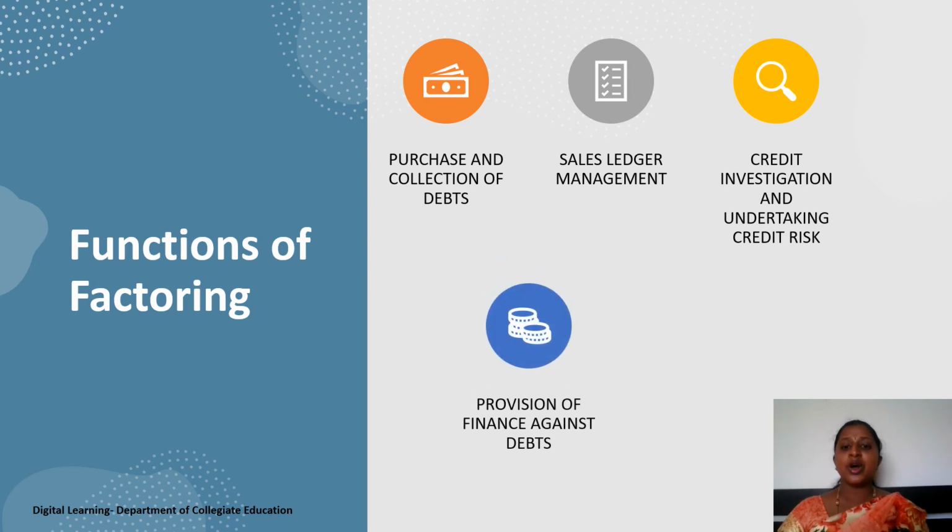Next one is provision of finance against debts. So usually the factors are going to provide 80% of the trade debts immediately to the clients, so they can continue with their business. The other balance amount is provided after the collection of the debts. So they provide finance for the client.